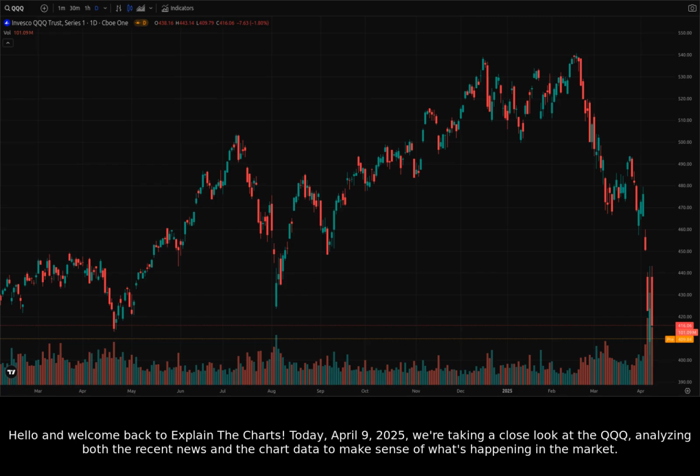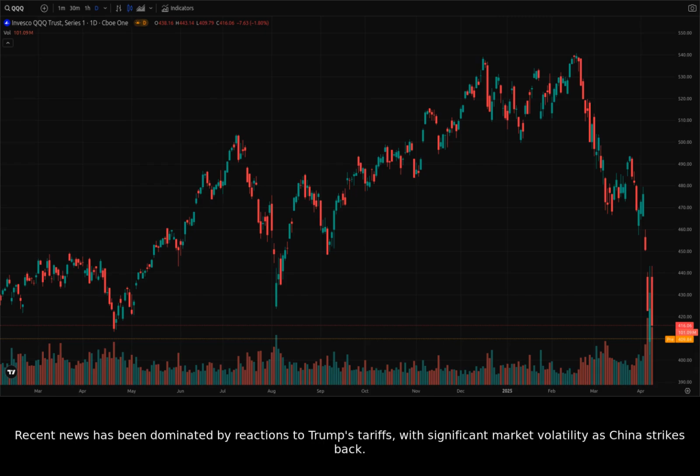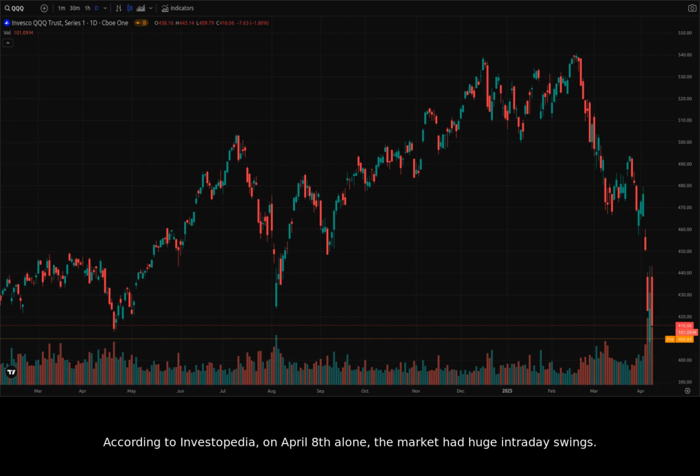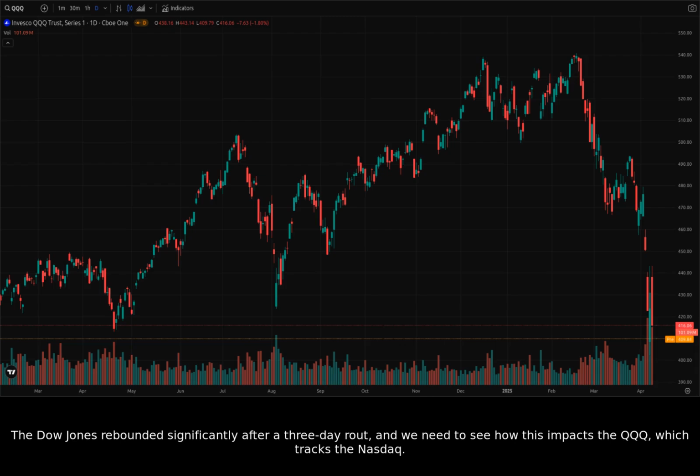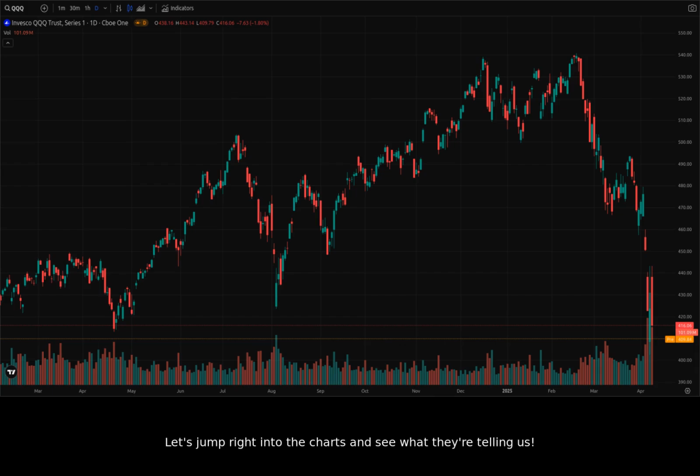Today, April 9th, 2025, we're taking a close look at the QQQ, analyzing both the recent news and the chart data to make sense of what's happening in the market. Recent news has been dominated by reactions to Trump's tariffs, with significant market volatility as China strikes back. According to Investopedia, on April 8th alone, the market had huge intraday swings. The Dow Jones rebounded significantly after a three-day rout, and we need to see how this impacts the QQQ, which tracks the Nasdaq. Let's jump right into the charts and see what they're telling us.